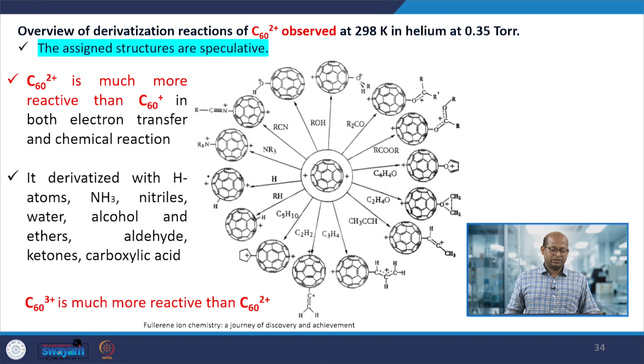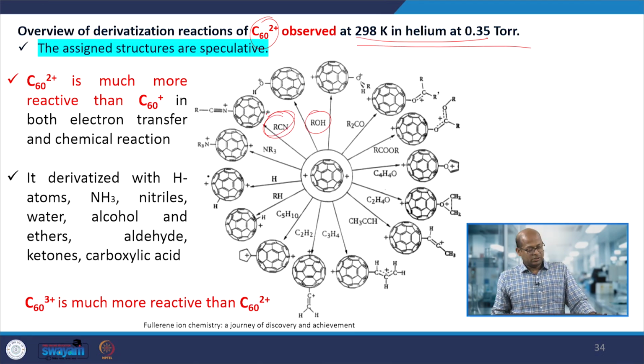Even C60 2+ ions react with this type of compounds, such as alcohols, nitrile groups, acetonitrile, ketones, aldehydes, and esters.